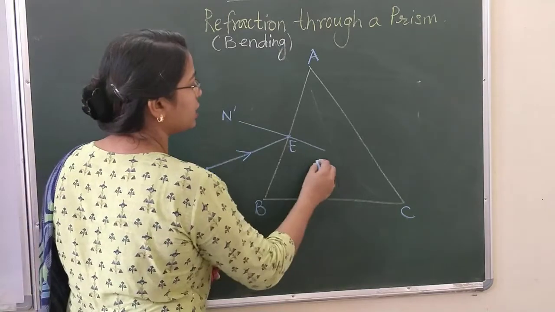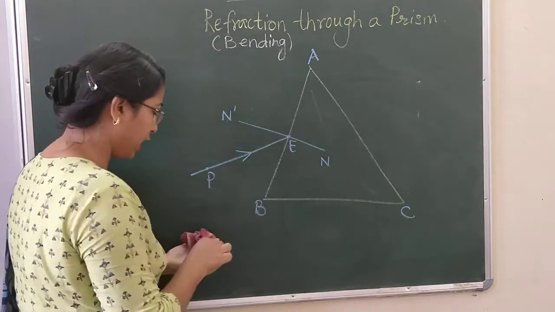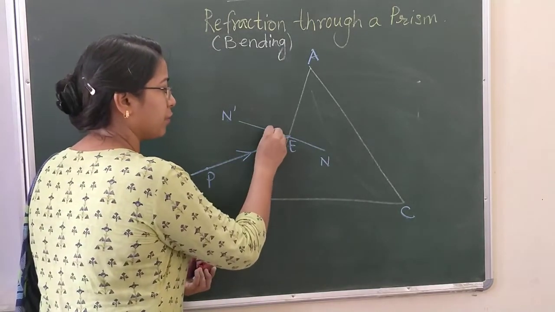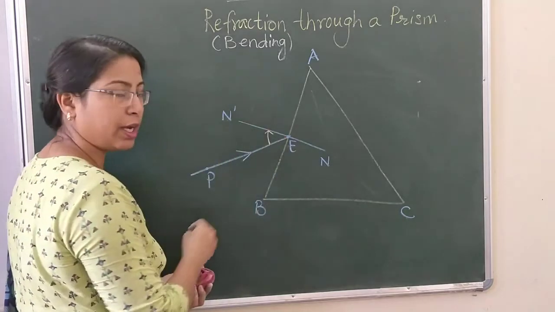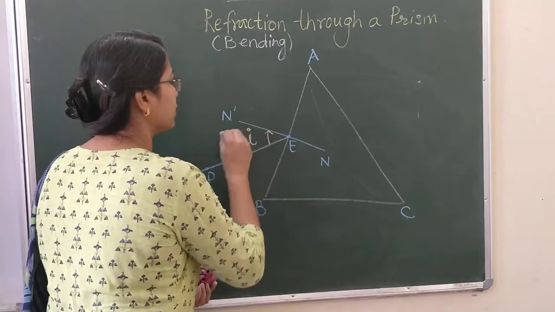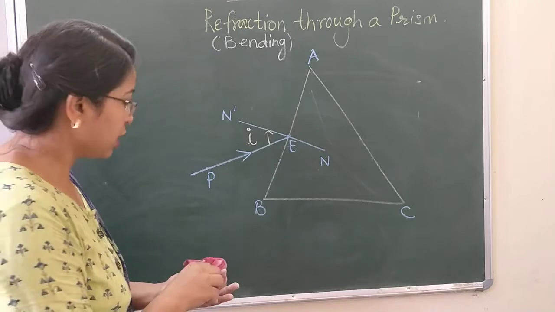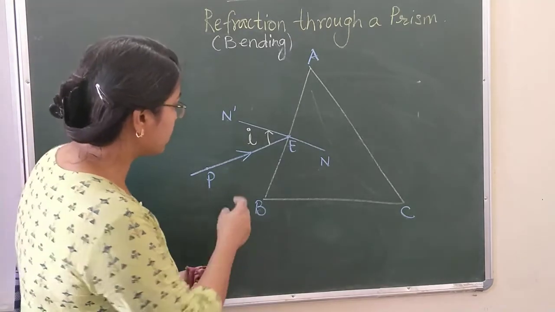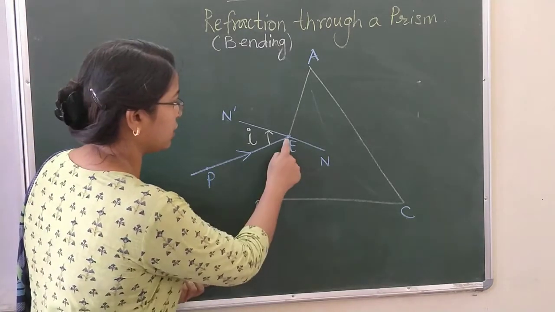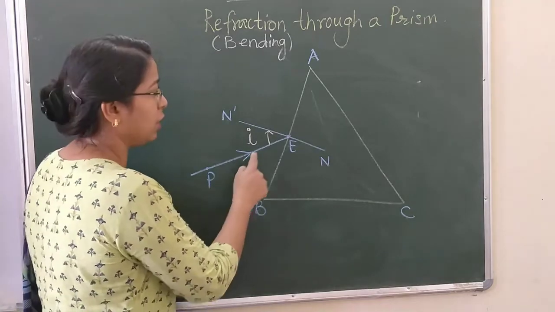Let's call this normal N and N dash. The angle made by the normal along with this incident ray is called the angle of incidence. Is this clear to you? Let's move ahead now.